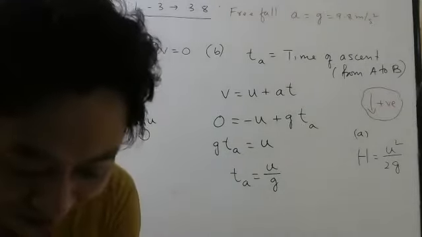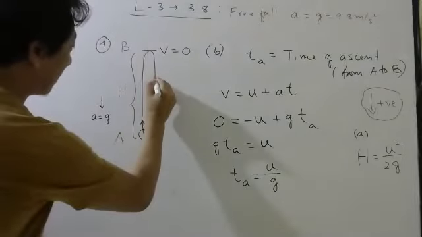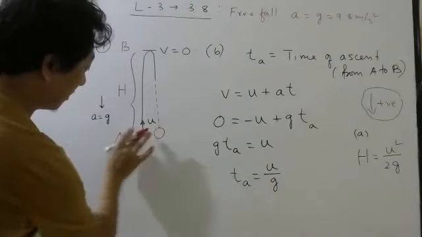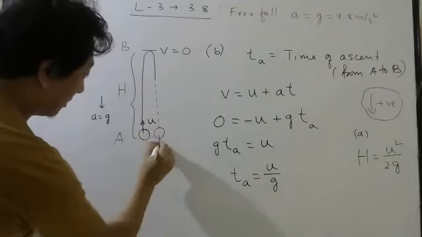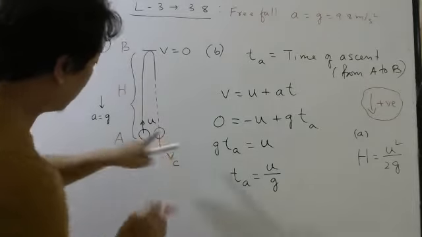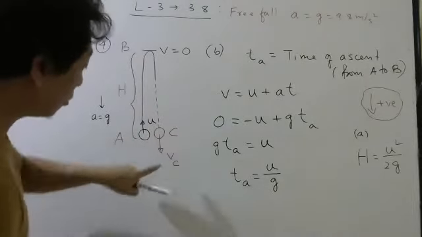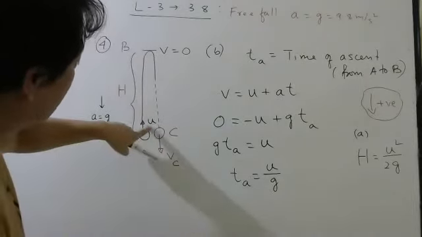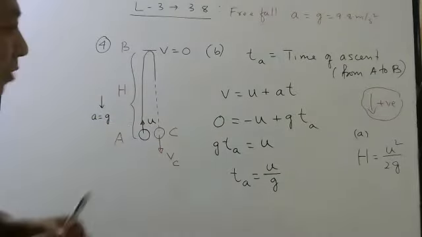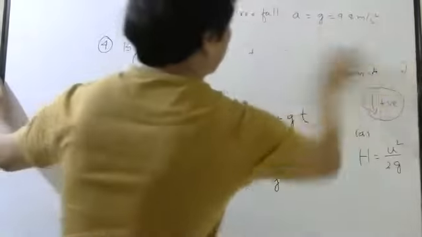When this body comes back and reaches the same point, same level, its velocity, let us write vC. Let us call this point C. I have to show you vC is same as u. Already done actually, but let us do it once more, revision kind of thing.